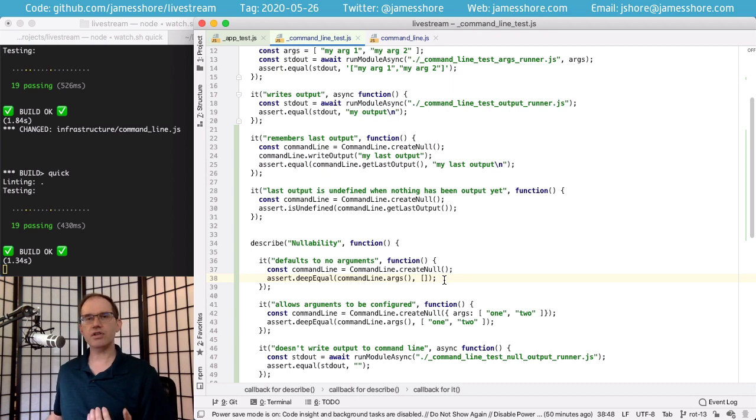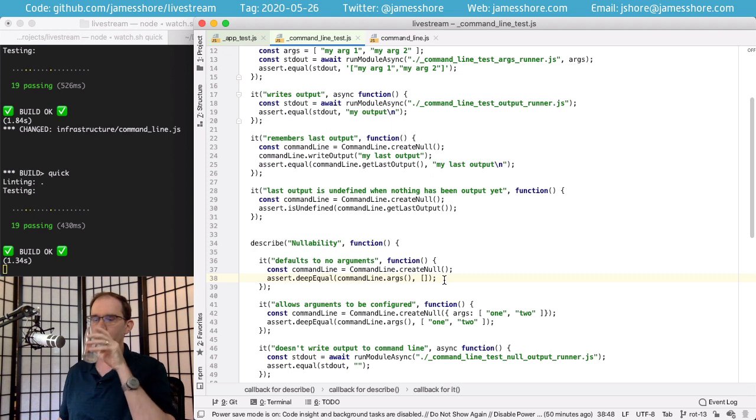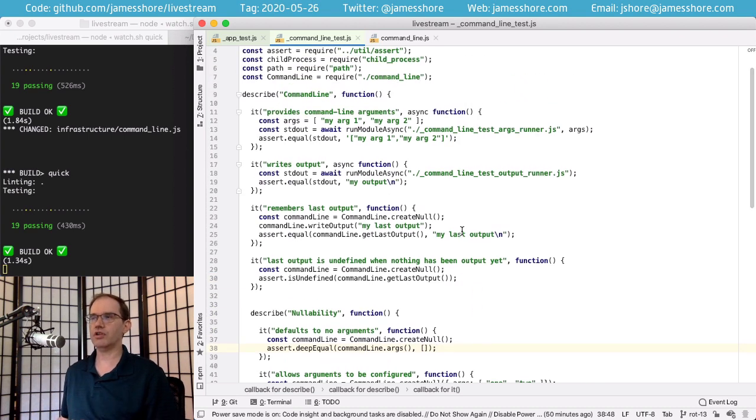Okay, let's see what this looks like when we actually use it. This might seem like a lot of work, and I think that is one of the downsides of this testing without mocks strategy, is that it is more work to create the nullable command line than it is to use a mocking framework. On the plus side of it, though, is that you generally only do it once. Like I've been experimenting with this for years. I use it in real production code, and I've got a production app that is 8 years old at this point. And I never, ever go back to the null code. Once you write it, it's done.